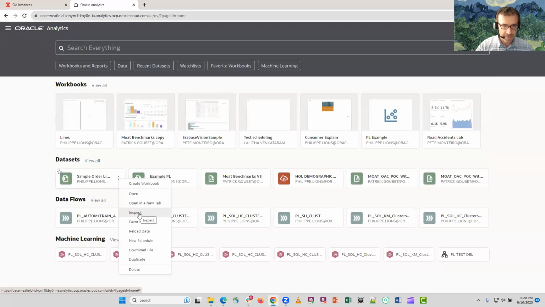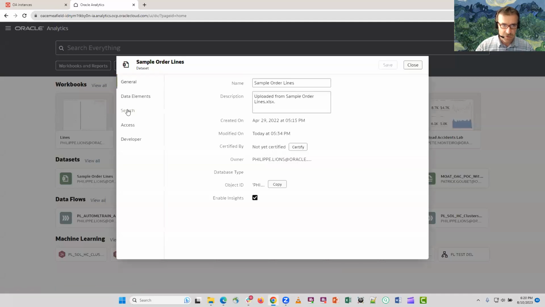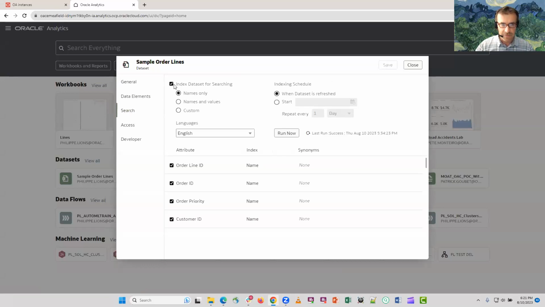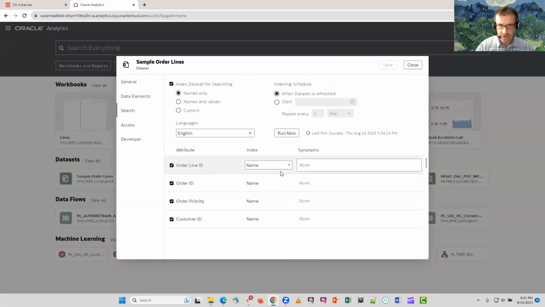So if I go to inspect in the data set, and if I look at this data set search index right there, you will see that I have turned on the indexing for names of columns. And next to the attribute or the columns that we're asking here to index, there is a field for entering synonyms. So I can enter whatever semantic I would like to use instead of order line ID, and that will be picked up by ASK.